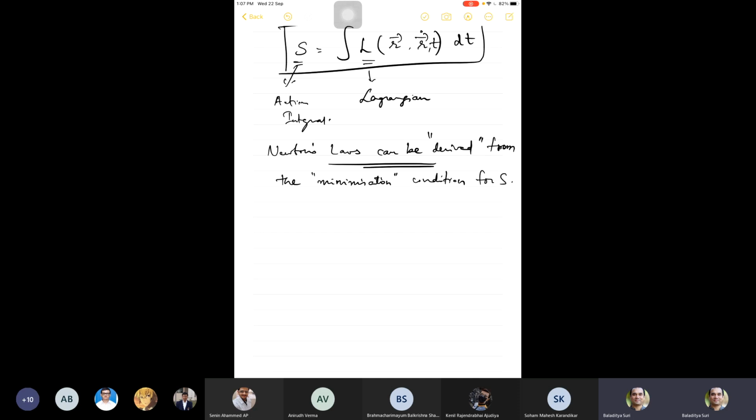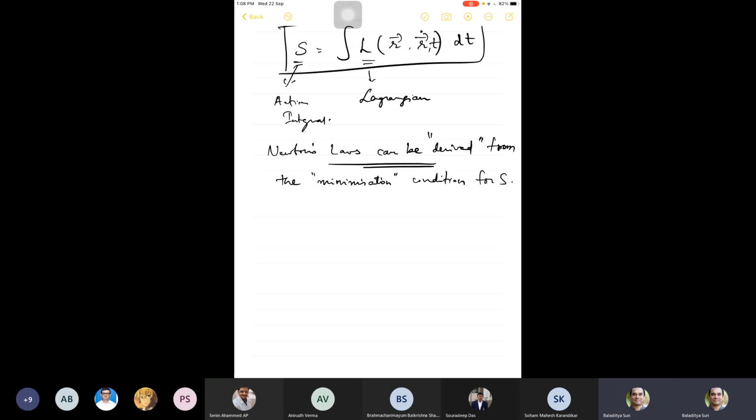Without doing the derivation, and if you want to see the derivation, I'll be discussing this extensively in my next course on quantum measurements. And of course, you will learn it as and when you do your classical mechanics course, those of you who take the physics major. So no need to worry about the derivation, but they figured out the following.